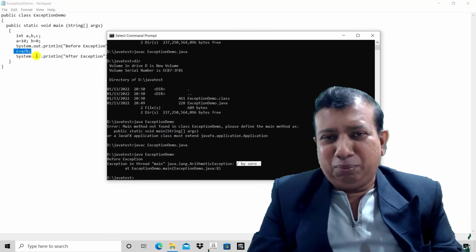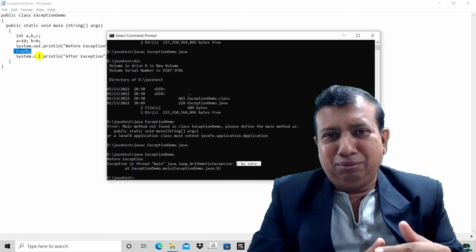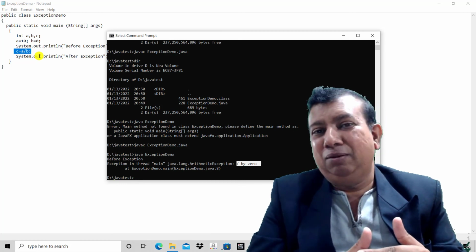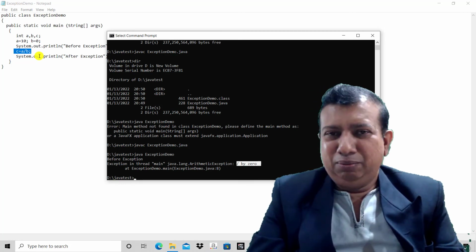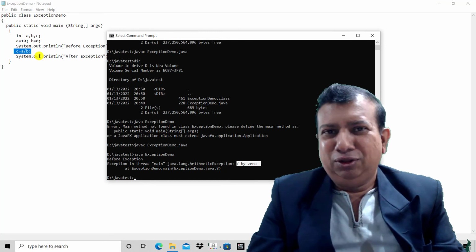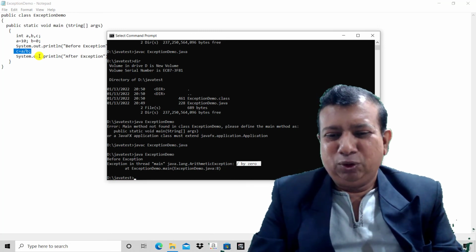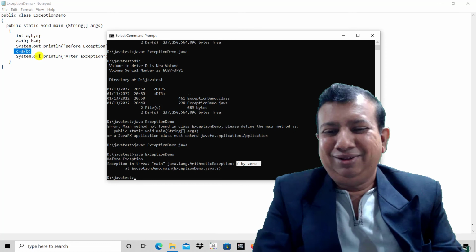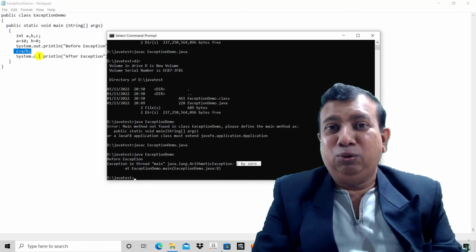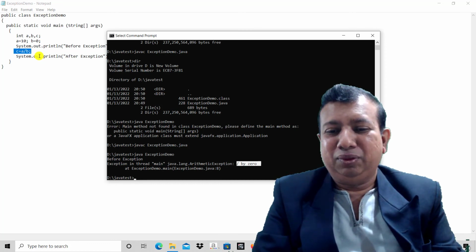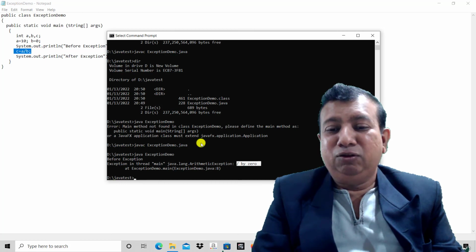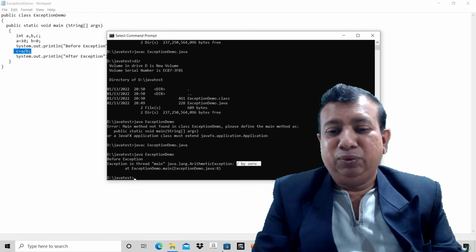So what is expected is that even though there is a problem with line number 8, it should execute line number 9, but it doesn't happen, because whenever an exception occurs, the program will be terminated. So to avoid such things, we have to handle the exceptions, and this is known as exception handling.